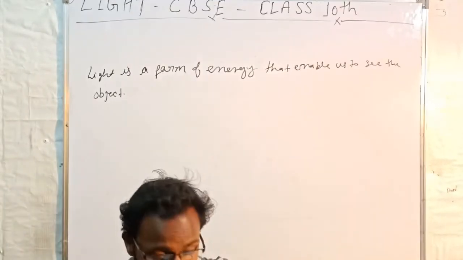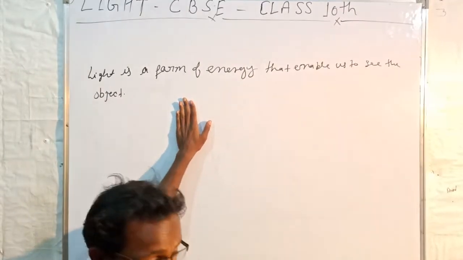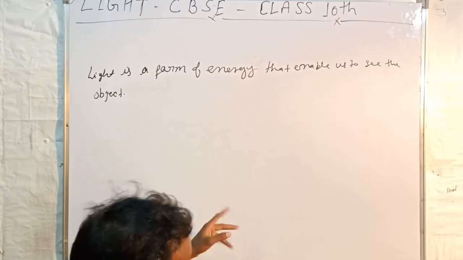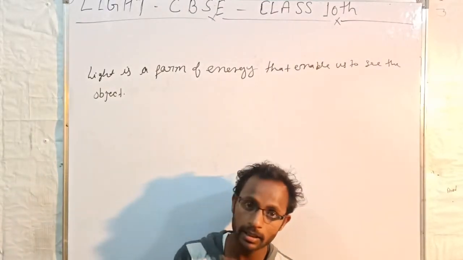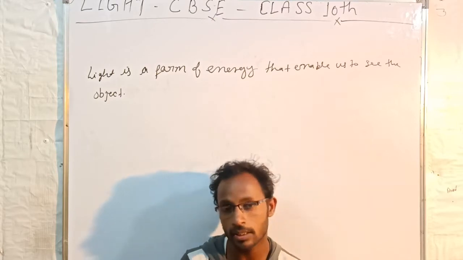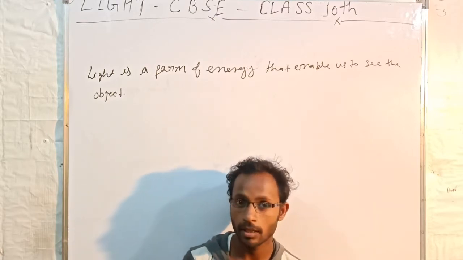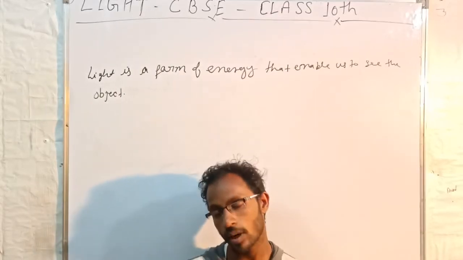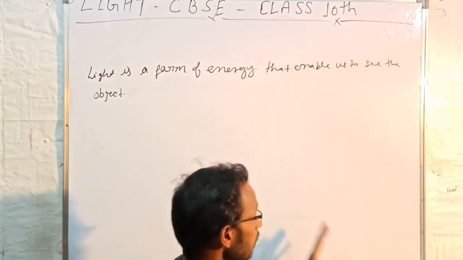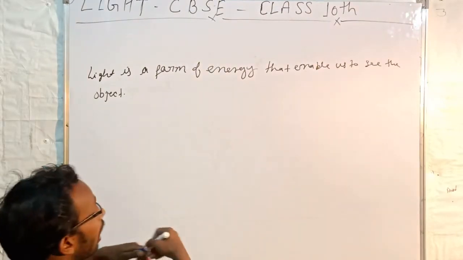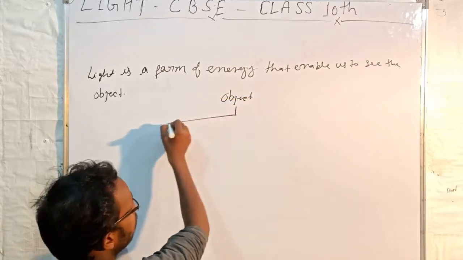There are two types of object. If there is light, then we can see any object. But there are two types of object: some objects can emit light themselves, and some objects cannot emit light themselves; they reflect the light rays. I will explain what reflection is and how it reflects, but at first I will classify the objects into two parts.